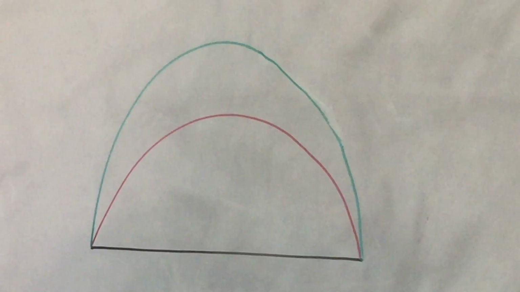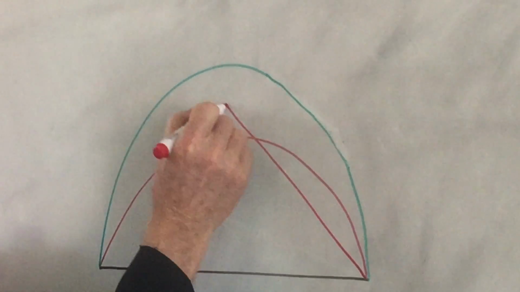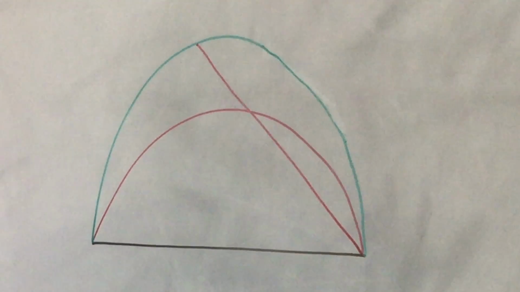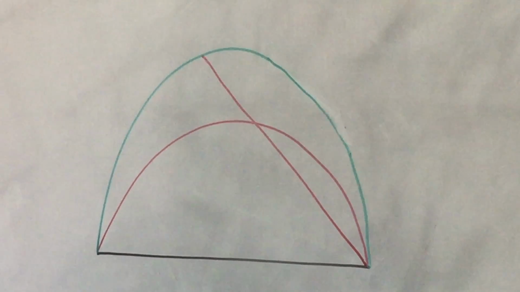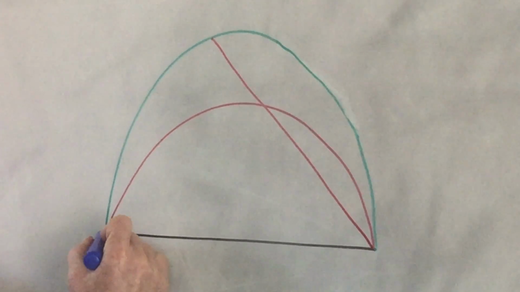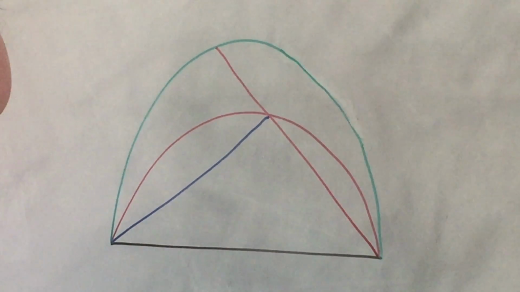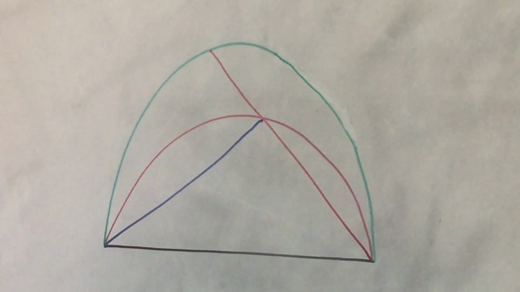So let's start off by just, from one of the endpoints, draw a line, okay? And then from the other endpoint, draw a line to the other two points. Okay, I guess we can do it in green.